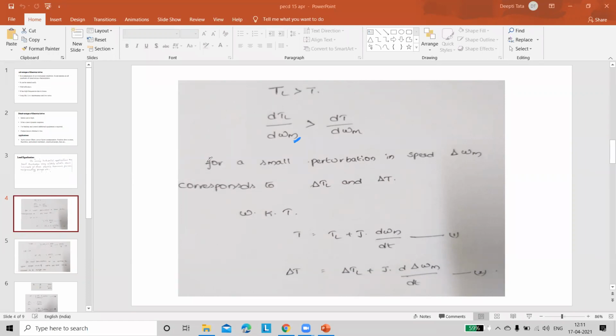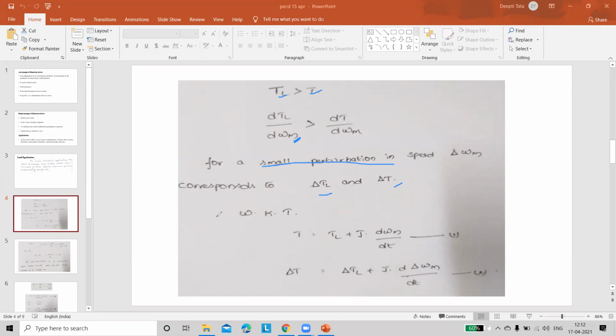We are considering a small perturbation occurring in the motor, and due to this perturbation a change in speed occurs, represented by delta ω_m. Due to this change in speed, there is a corresponding change in load torque and motor torque, represented by delta TL and delta T.